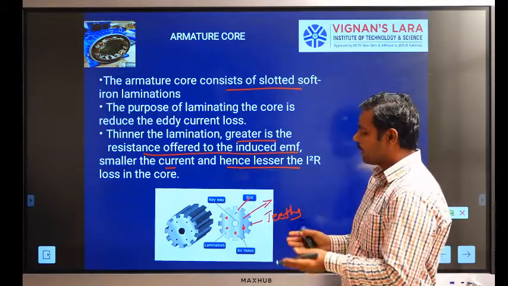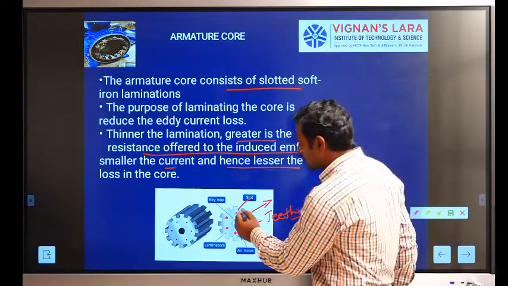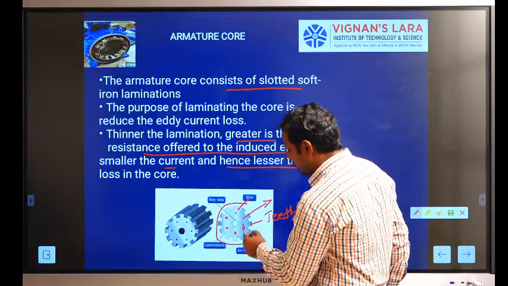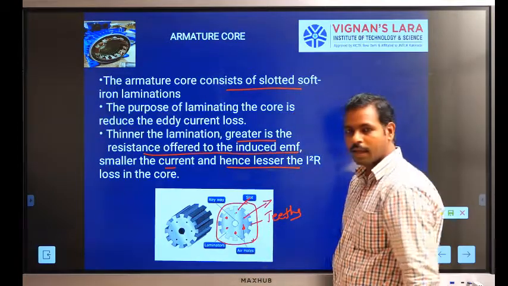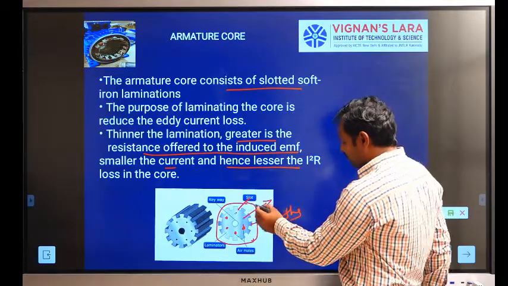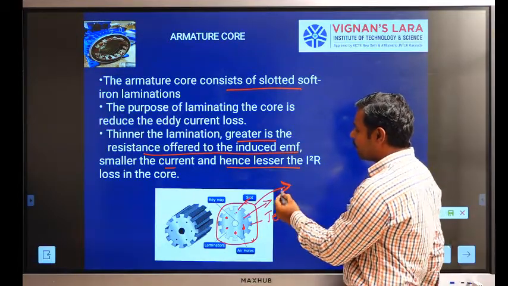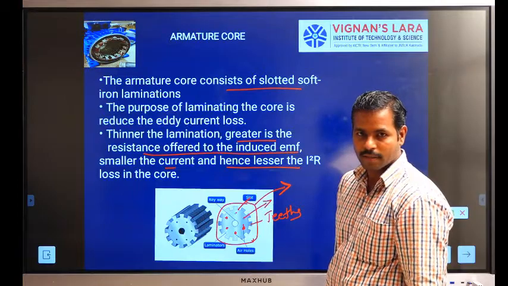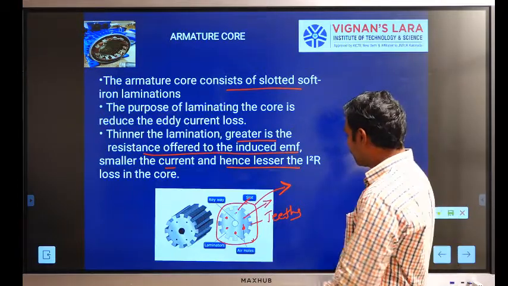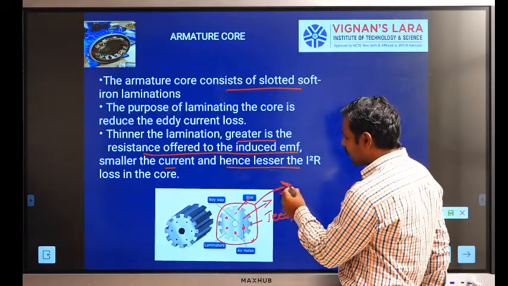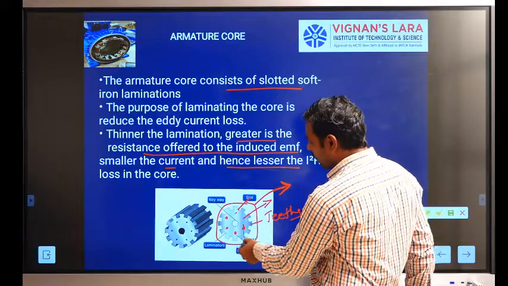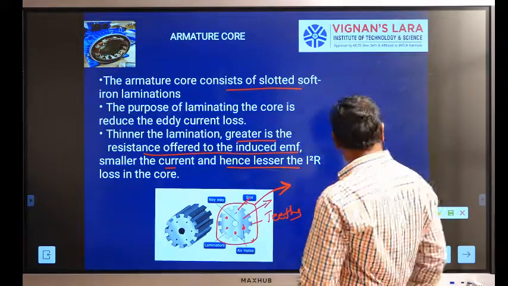In designing an armature core, these sheets are to be laminated. By laminating these sheets, we can reduce the eddy current losses. That is why we are laminating the armature core.